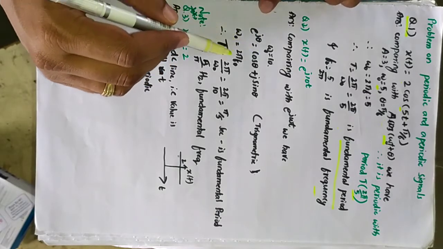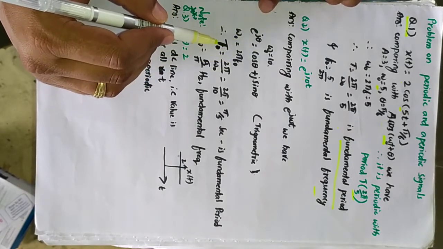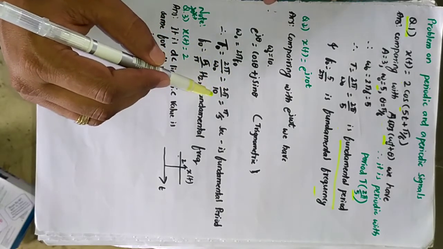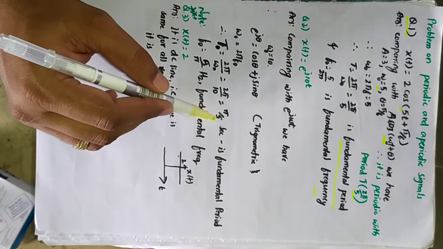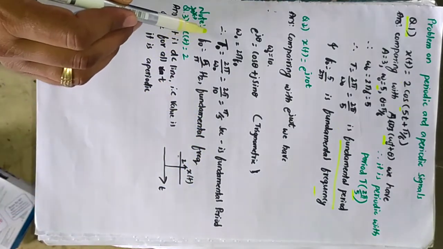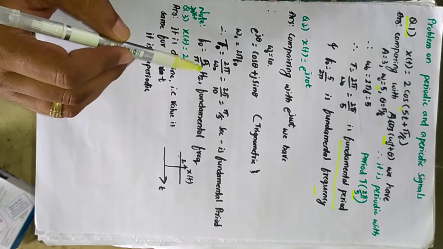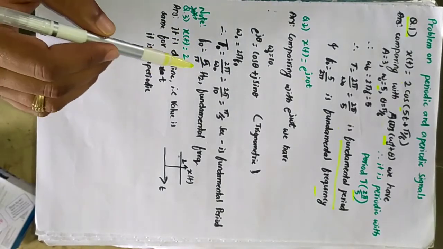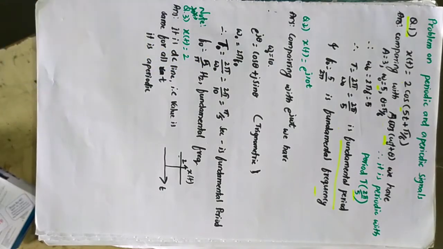So omega naught is equal to 2 pi f naught. Calculating here, T is equal to 2 pi by omega naught, which is equal to 2 pi by 10, equal to pi by 5, which is the fundamental period. And what about the fundamental frequency? It is 5 by pi. So at the end you can conclude the given x of t is a periodic signal with period pi by 5.